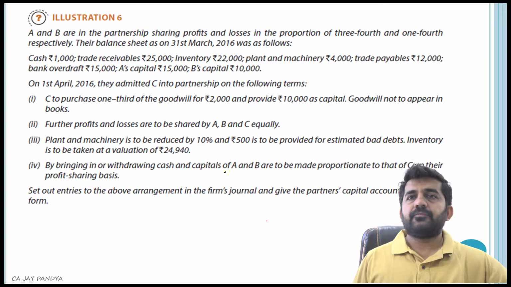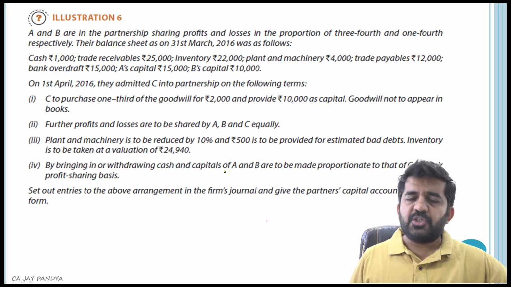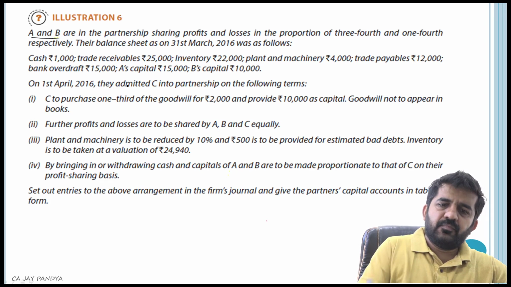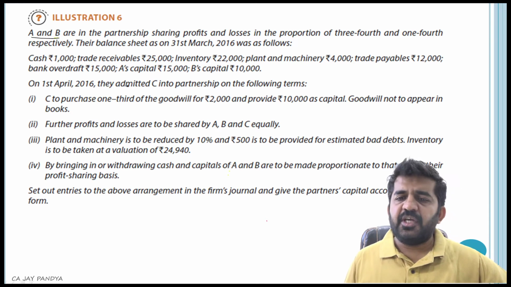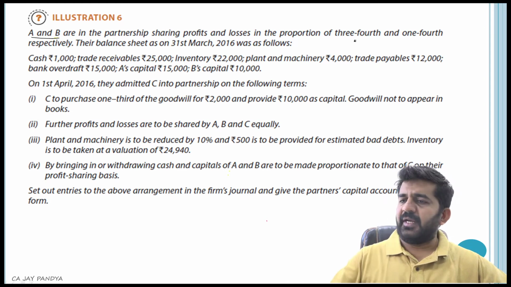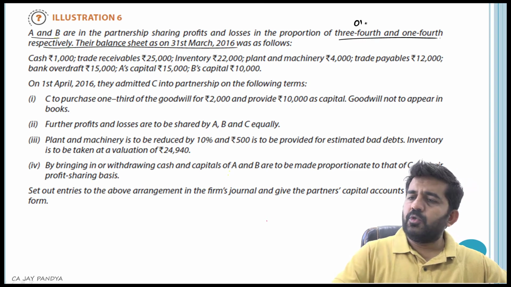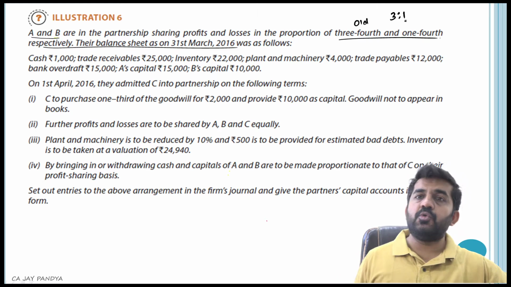Hello friends, let us solve some more questions on admission of a partner. This is illustration number 6. A and B are in partnership sharing profit and losses in the proportion of 3/4 and 1/4 respectively. This is the old ratio. 3/4, 1/4 is nothing but 3:1.